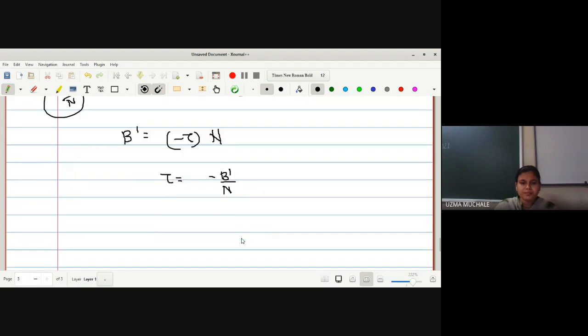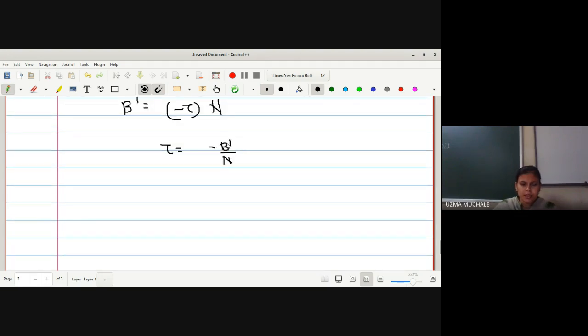So you can say b is nothing but the binormal vector. So b dash will be the rate of change of the binormal vector. That is, b will tell you the twisting of the curve. Okay, initially we have studied that b is the twisting of the curve. So what is b dash? B dash will tell you the rate of change of the twisting of the curve.